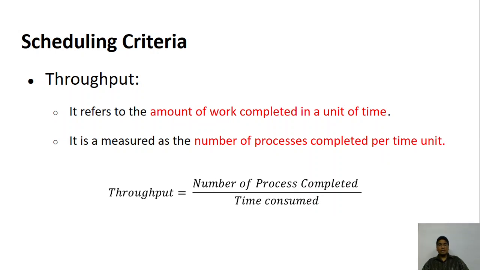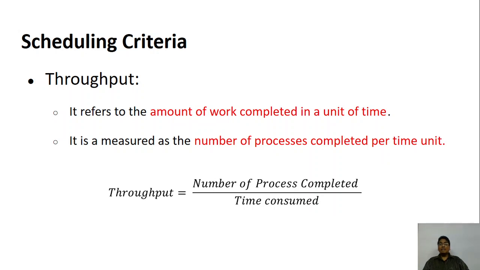So throughput is the number of processes. What is the meaning of saying number of processes? Because you know very well, our systems are multi-programming systems. That means more than one process can be working on the system. So it is the number of processes completed in the time that is consumed.